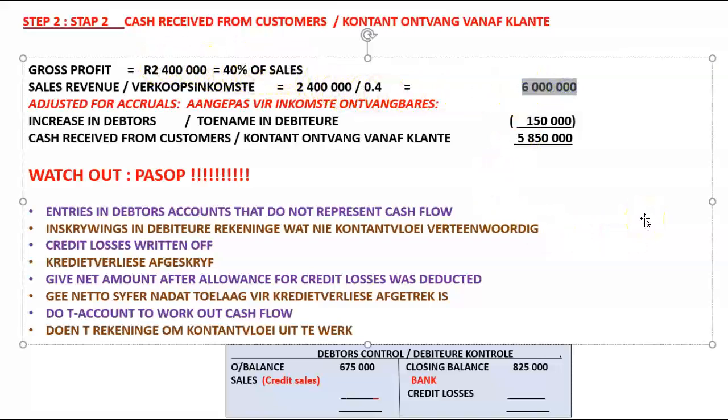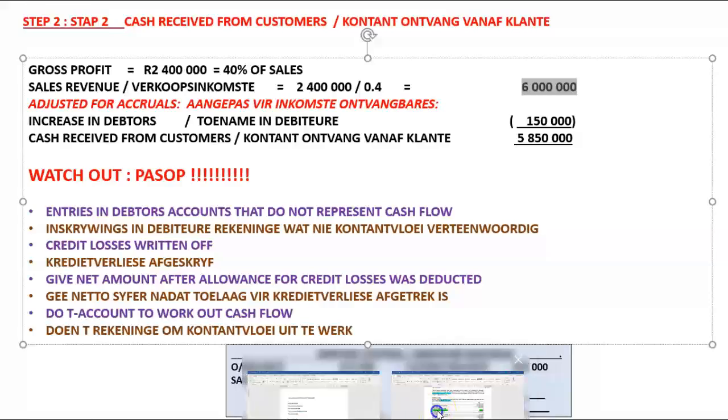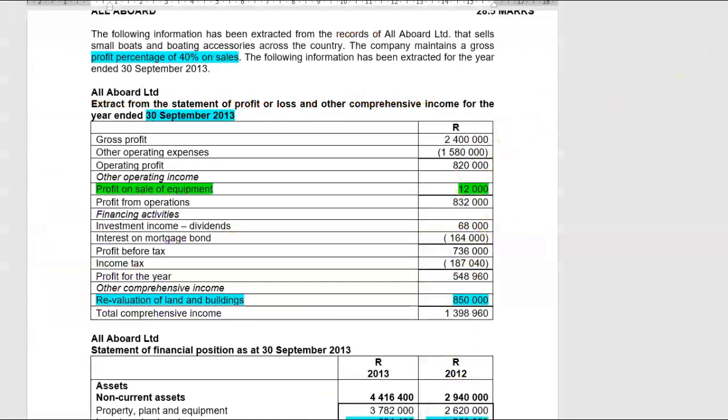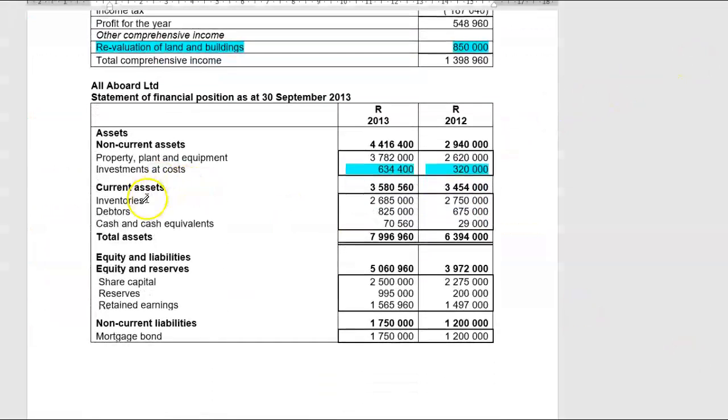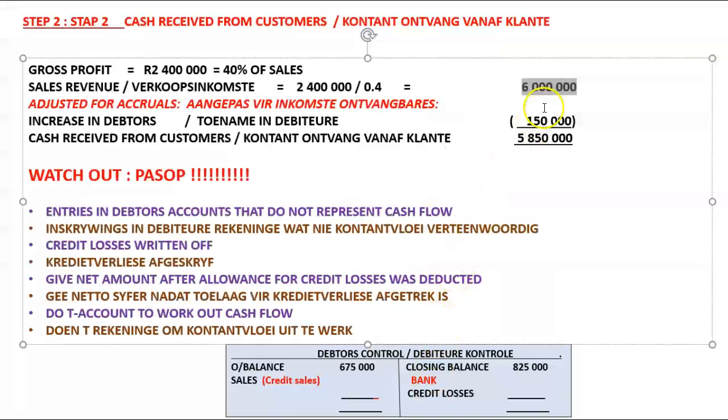There's absolutely nothing in this question that is happening in any debtors account. So therefore, we can take our sales figure and just look at the movement in our outstanding debtors on a year-to-year basis. So if we go to current assets, it is debtors. It has increased from 675,000 to 825,000 Rand. So there was an increase in debtors.